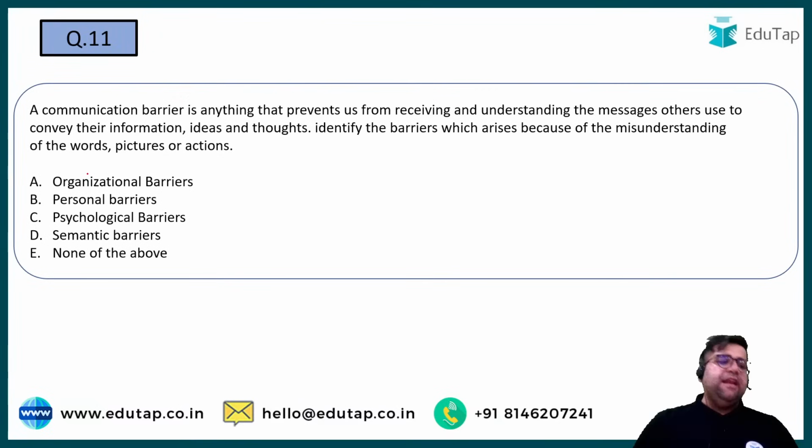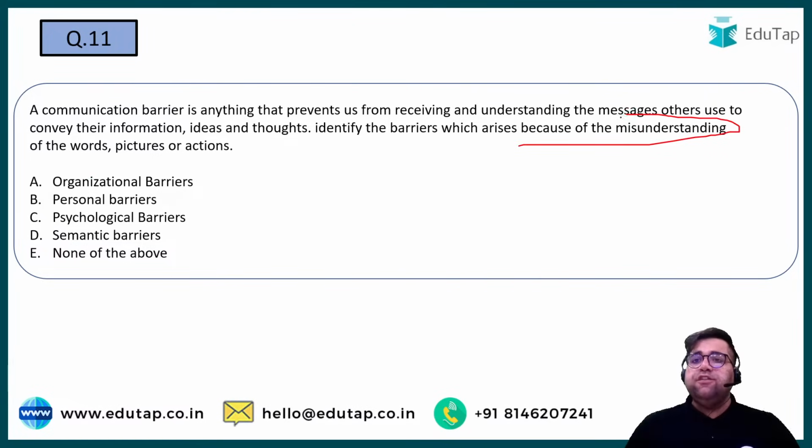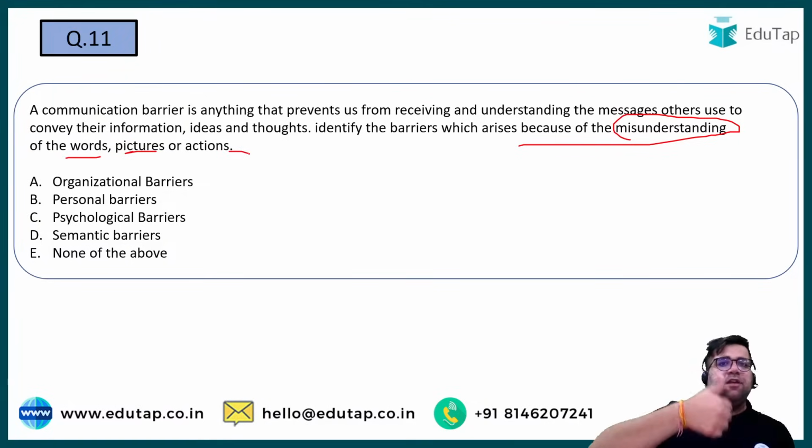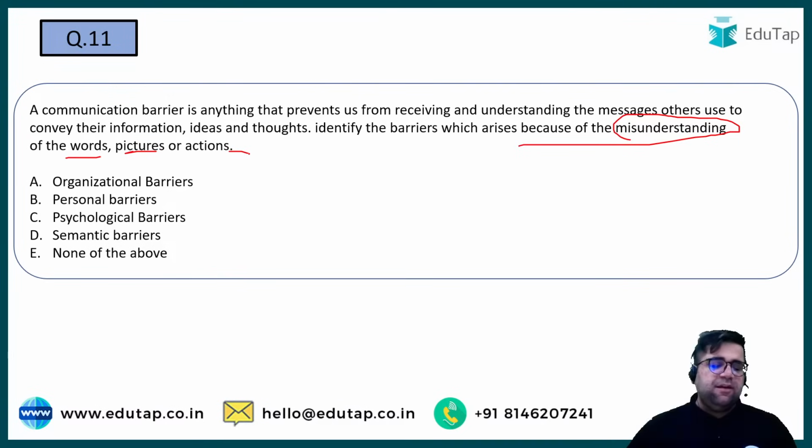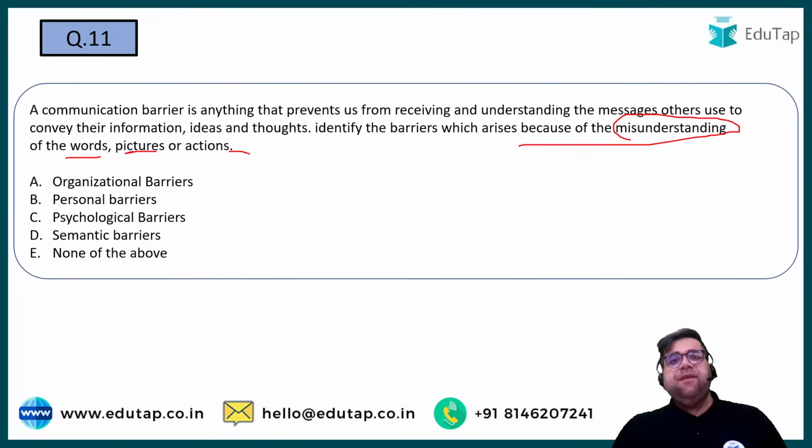Moving forward to the next one, the 11th one. Try to answer the 11th one now. A communication barrier is anything that prevents us from receiving and understanding the messages others use to convey their information, thoughts and ideas. Identify the barrier which arises because of misunderstanding of a word, picture or an action. If I say thumbs up to you and you identify the wrong meaning of this thumbs up, then this is a kind of semantic barrier.